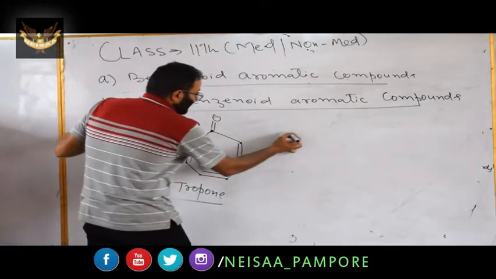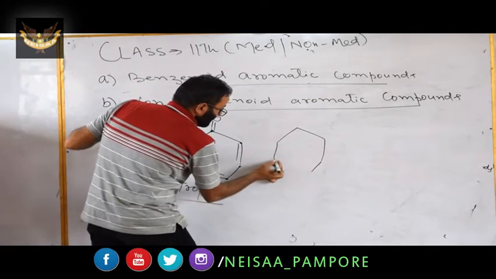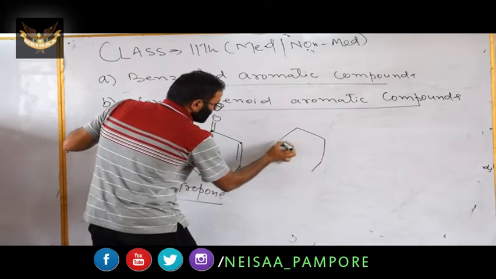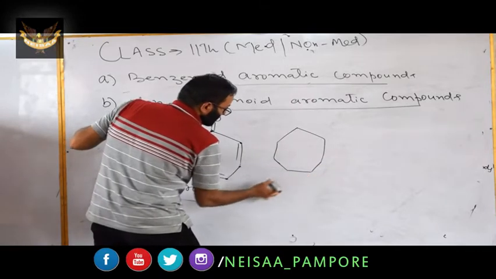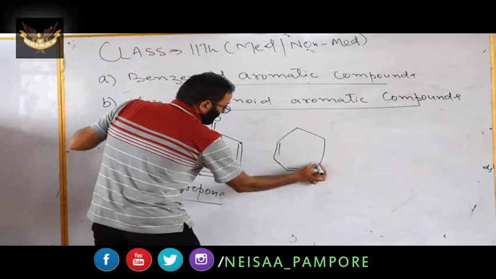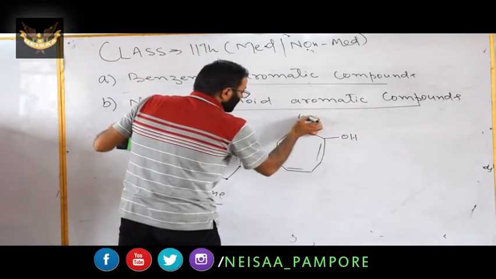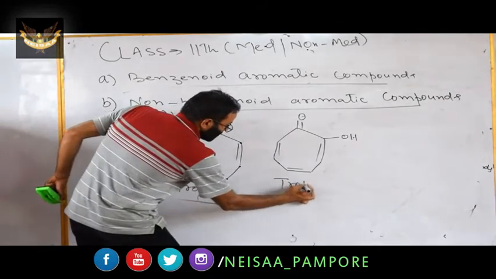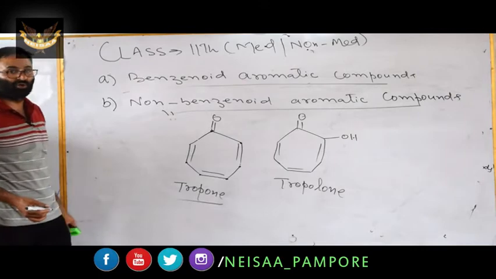In the same way, for example, if you have this one, 1, 2, 3, 4, 5, 6, with double bonds, and here I will put OH, its name is tropolone. It is also a non-benzenoid aromatic compound.